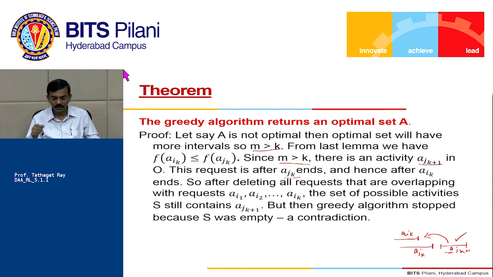So essentially, what we proved is that this strategy is going to return an optimal set A. Okay. So that's our first greedy algorithm. We will look into quickly two different ways to implement this algorithm, and then we will see what are the basic rules or properties of any greedy algorithm. So we'll stop at that. Thank you.